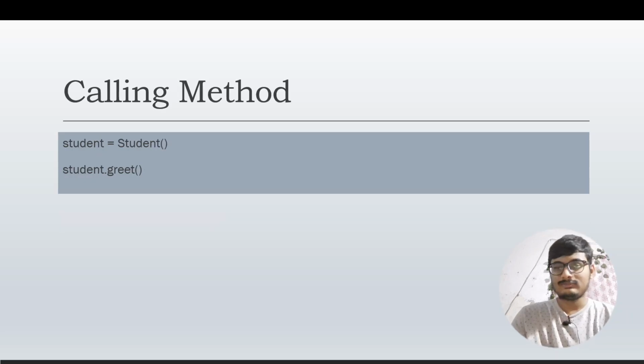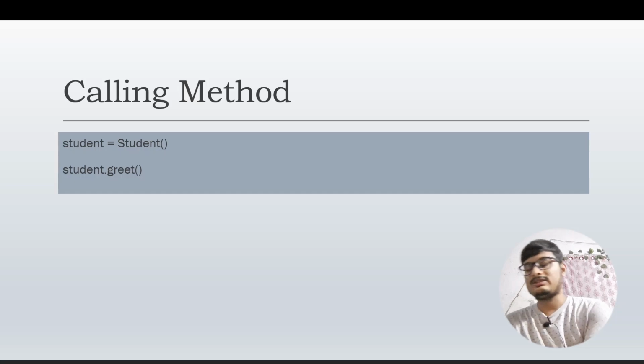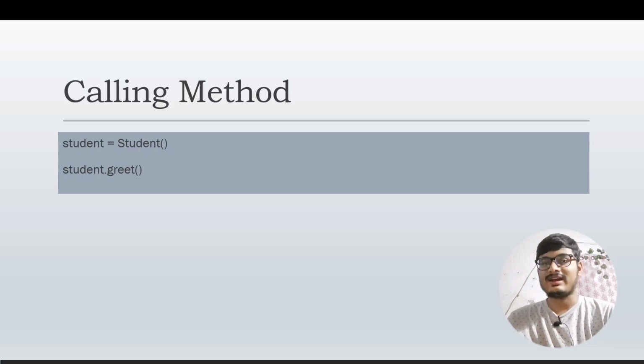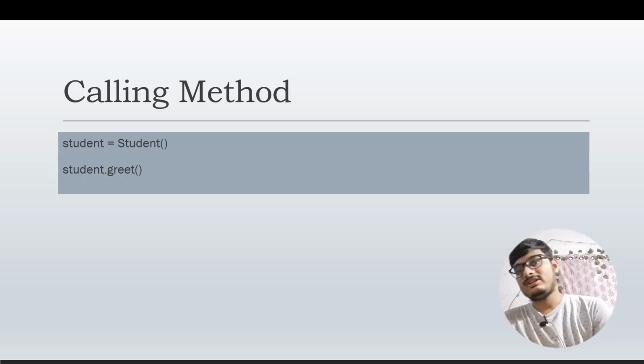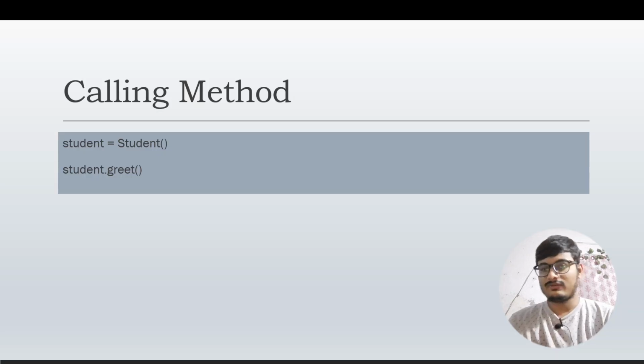Let us move on to the next slide, which is about calling a function. We already have seen this. How do we call a function? We will just write the name of the object, which is student, then we will write dot, then we will write greet. That's how we call a function.